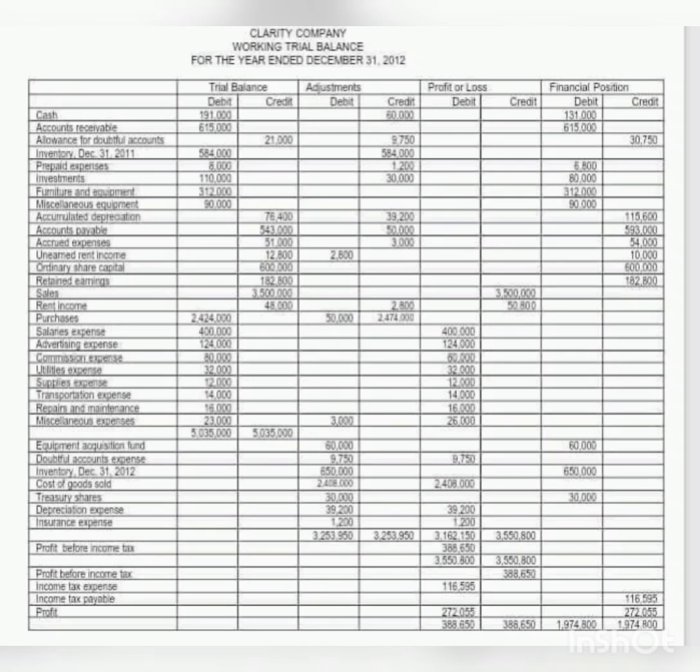272,055 is the profit. For the financial position, combine and copy the amounts of all assets, liabilities, and owner's equity, including income tax payable on the credit side, the same amount as the tax expense, and also the profit. So the total of the financial position column is 1,974,800. That would be all.